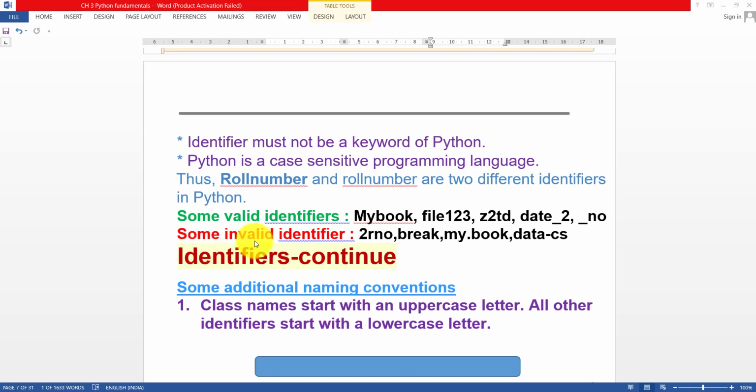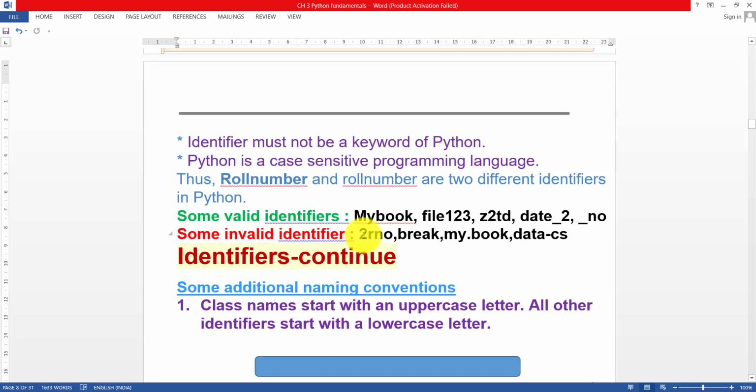Next are some invalid identifiers. These are invalid. This is 2R number. Why is it invalid? Because that identifier starts with a digit, so it is not valid. It is not under the rule of identifiers. Break is also an invalid identifier. Why? Because break is a keyword, so that word you cannot use as an identifier.